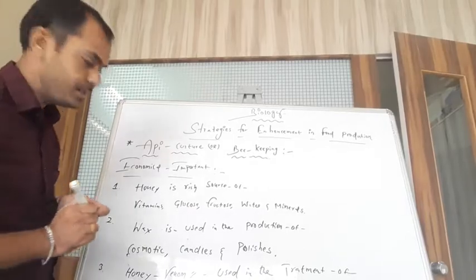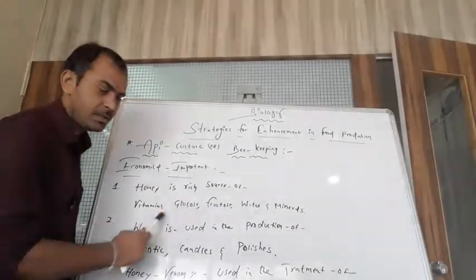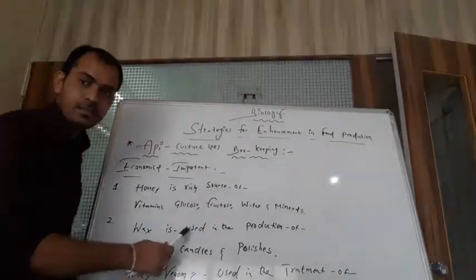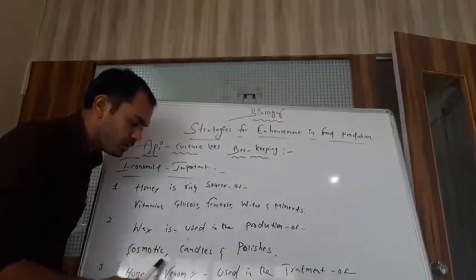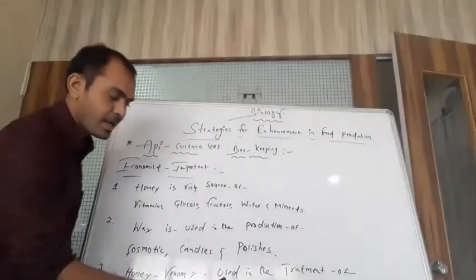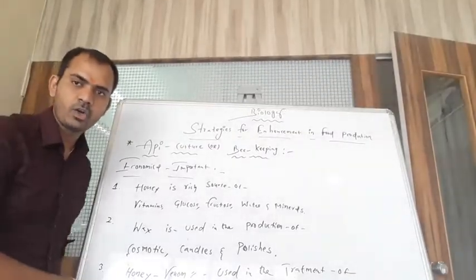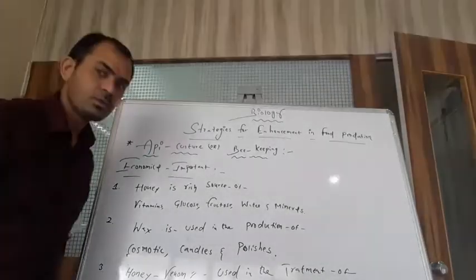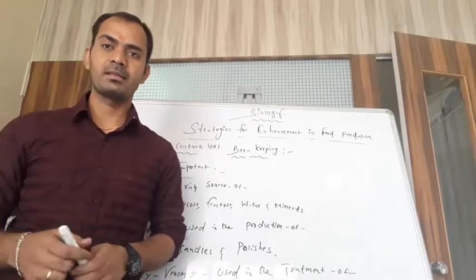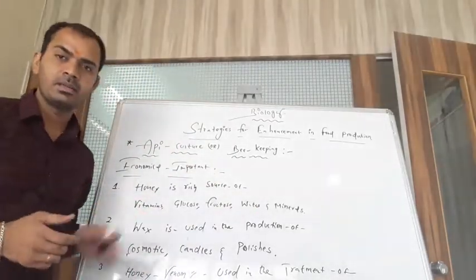So I will repeat, students. Economic importance means honey is a rich source of vitamins, glucose, fructose, water and also minerals. Wax is used in the preparation of cosmetics, candles and polishes. Honey venom or bee venom is used in the treatment of arthritis or rheumatoid diseases. Propolis is used for the burning sensation of human body parts. This is the economic importance of apiculture or beekeeping.